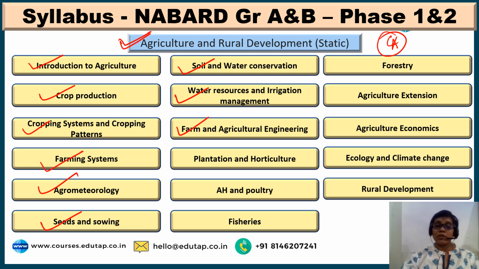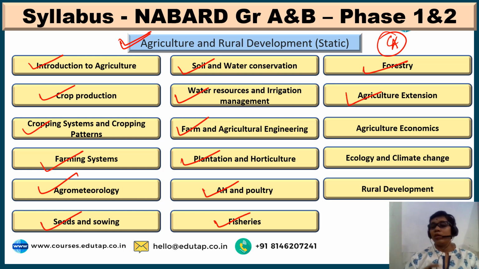Farm and agriculture engineering: all the implements that are used for farming or in agriculture are covered under this part. Plantation and horticulture: all about fruits and vegetables and flowering plants. Animal husbandry and poultry: all related to animal rearing, etc. Fisheries: all about fishes. Forestry: again all about forestry.